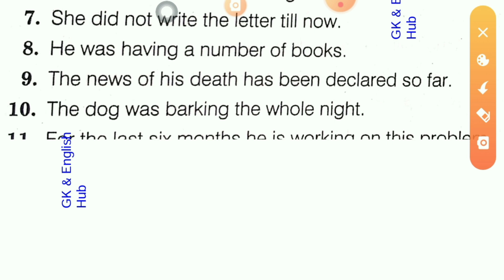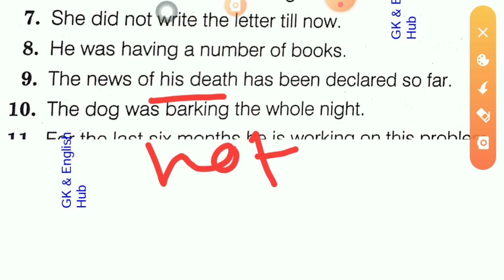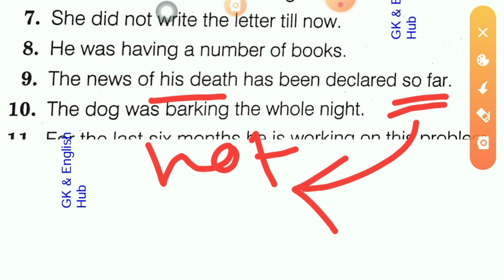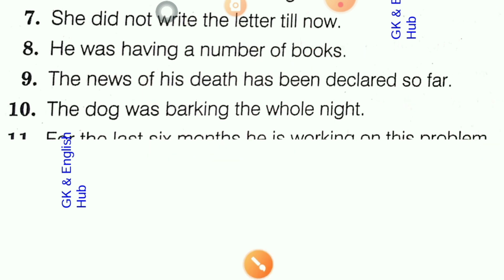So here not is missing. I hope in the previous sentence there was such till now or something, and I have told you that these always carry a negative meaning. So the correct form of this sentence will be, the news of his death has not been declared so far. Now move on to the next question.